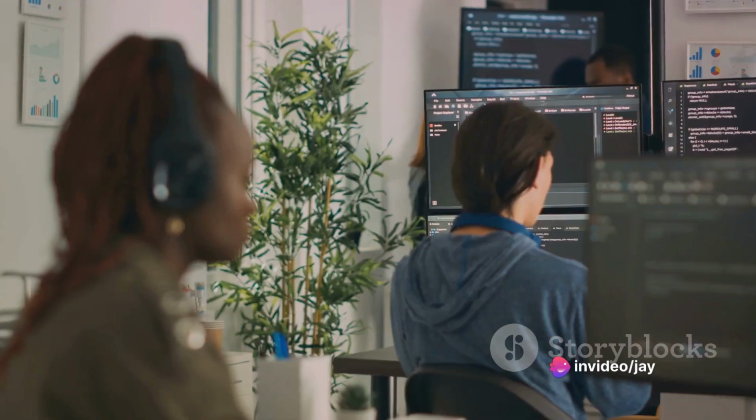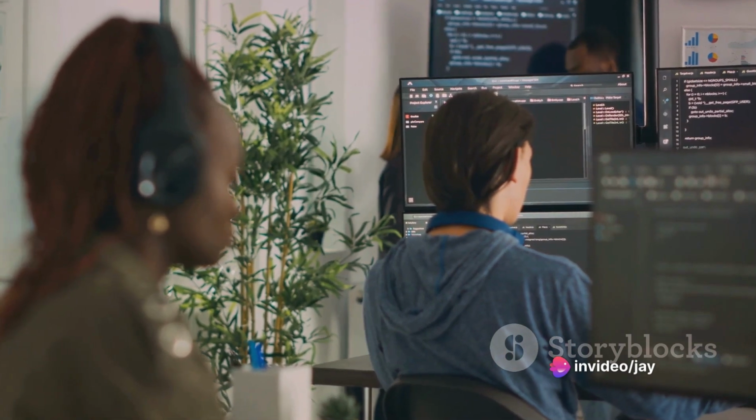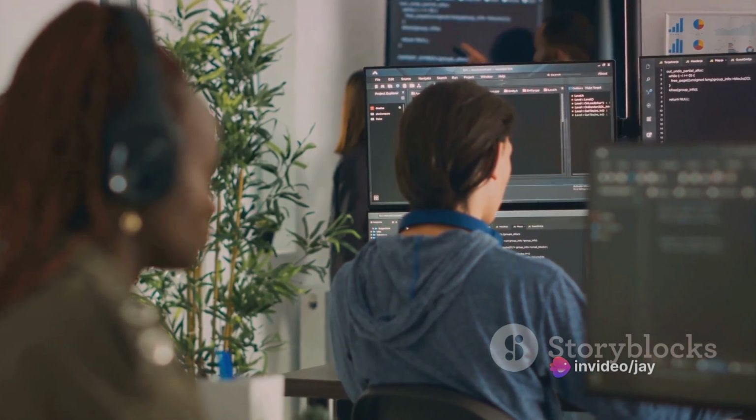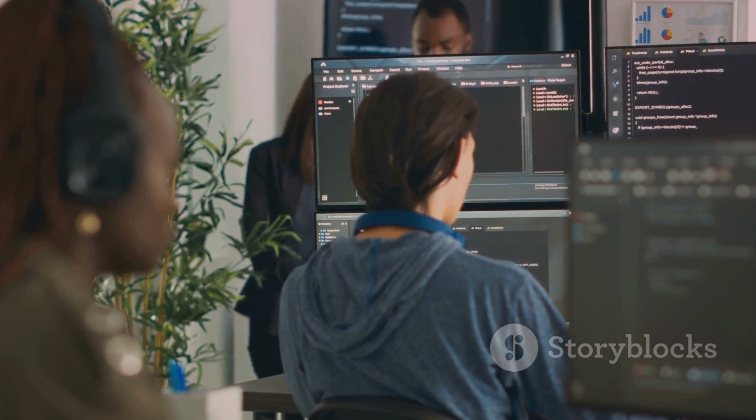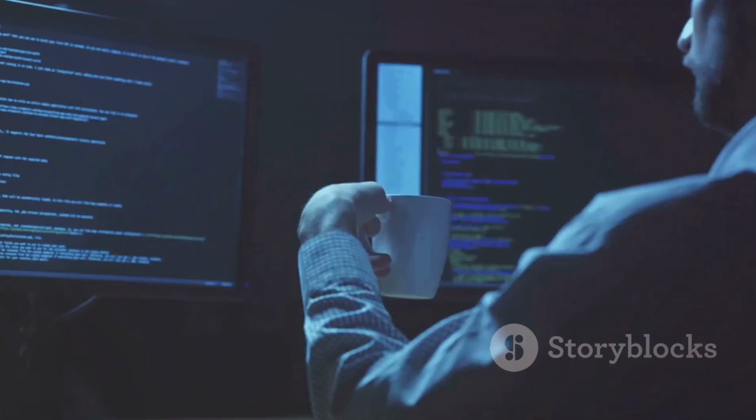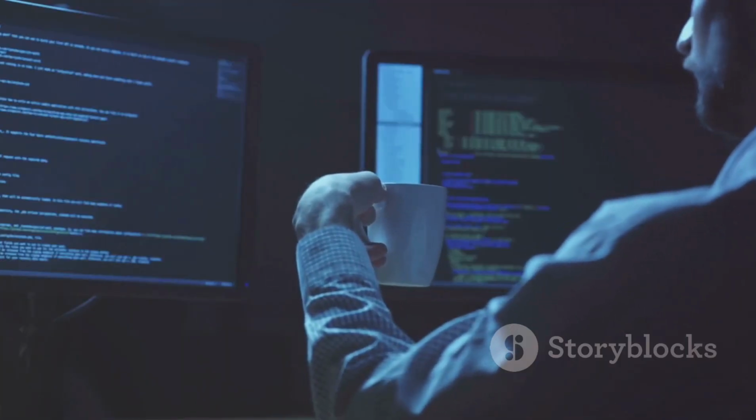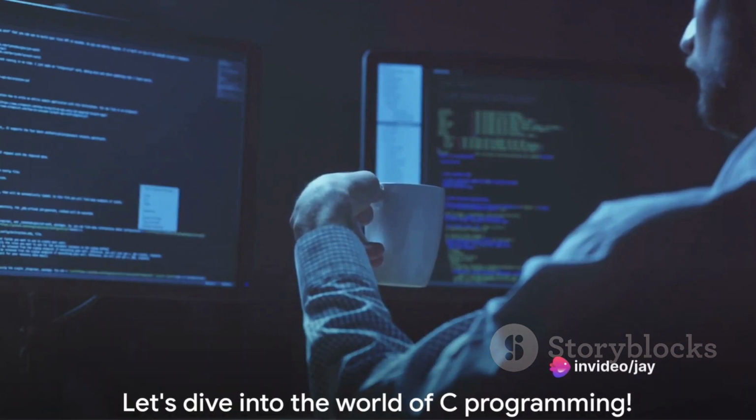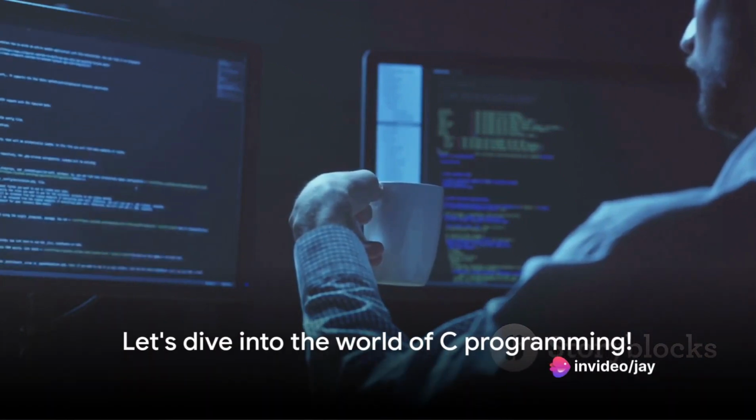This journey will not be just about learning, but about understanding and applying. We will tackle real-world problems, write actual code, debug issues, and in the process, make C programming a part of your tech arsenal. So, are you ready to start your journey to master C programming?